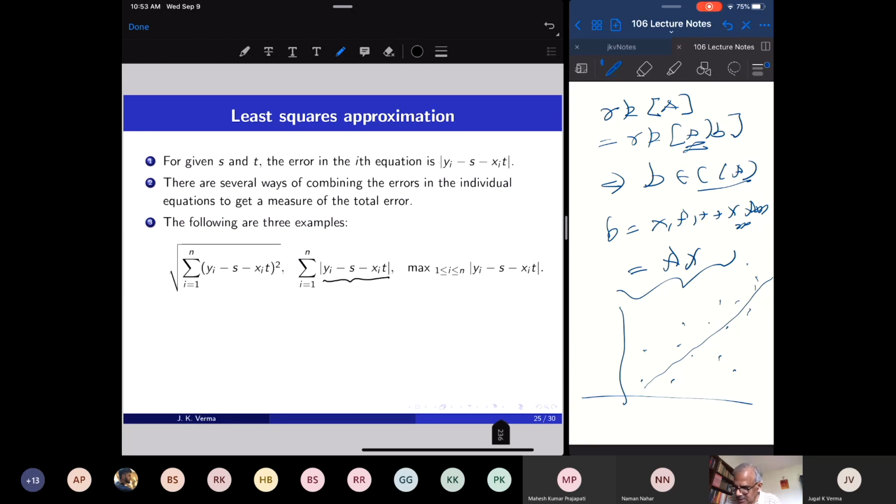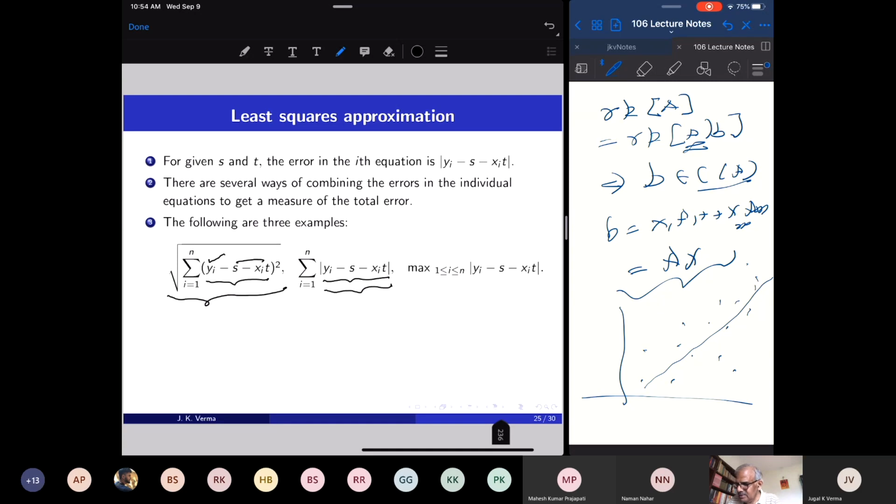Or we can take the square of the difference: yi is the experimental value, s minus xit is predicted by the straight line model, I take the difference of the actual value with the predicted value, square this, add all these squares and take the square root. This is called the least square approximation method.